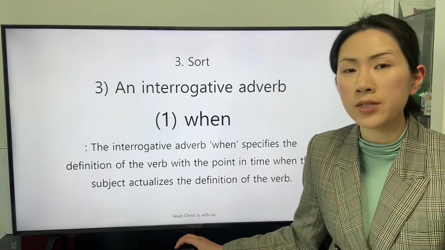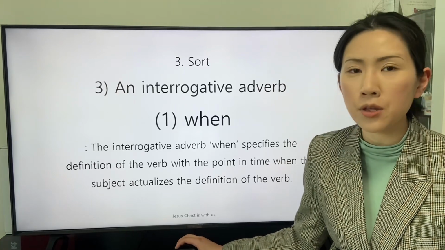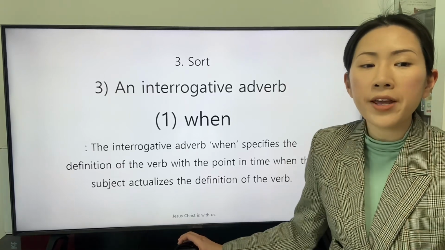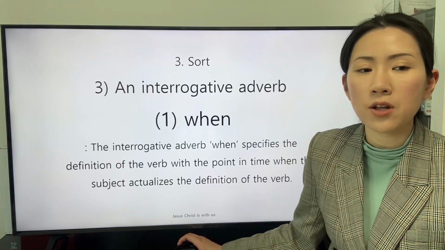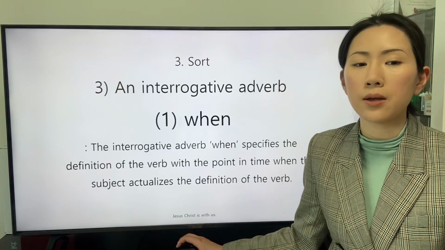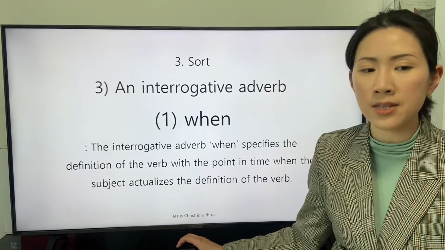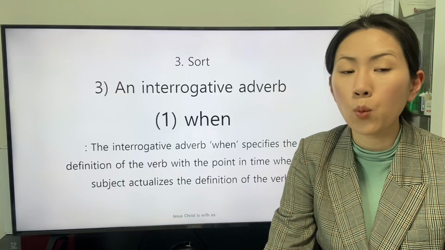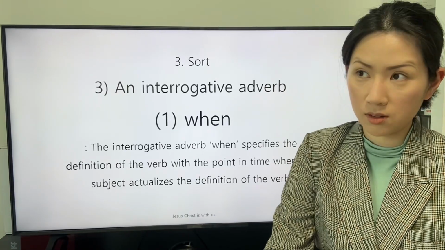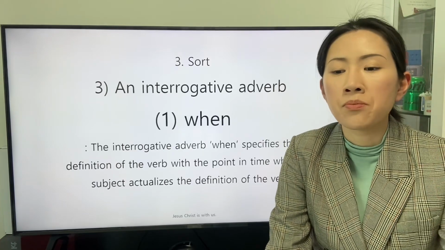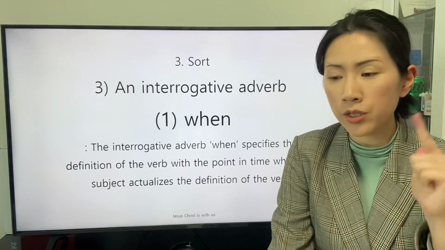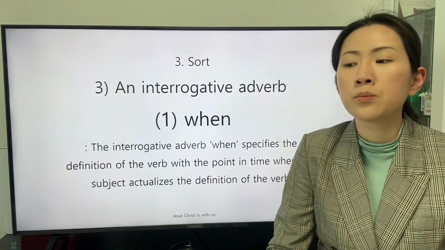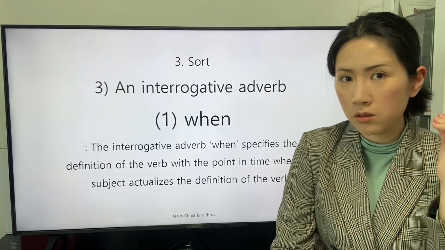From now on, we will study about the first interrogative adverb, when. The interrogative adverb when specifies the definition of the verb with the point in time when the subject actualizes the definition of the verb. The interrogative adverb when specifies the experience, condition, or action indicated by the verb with the time.